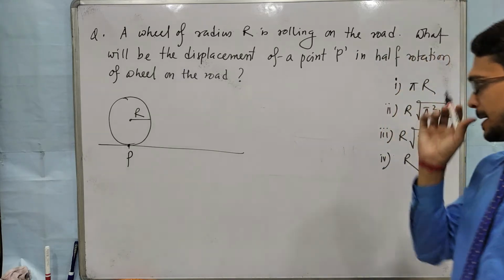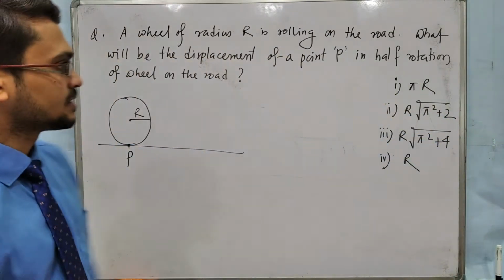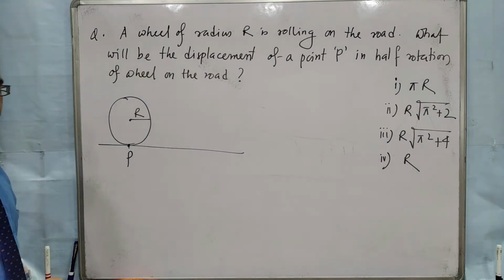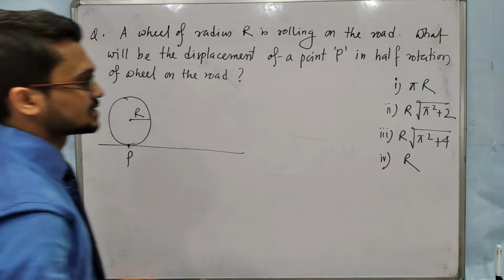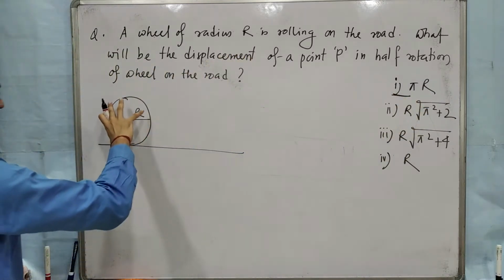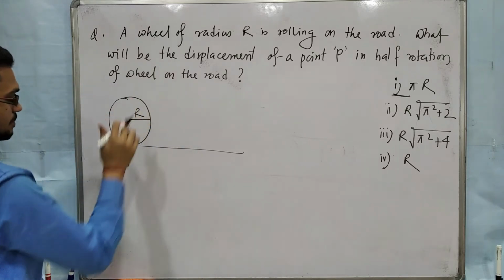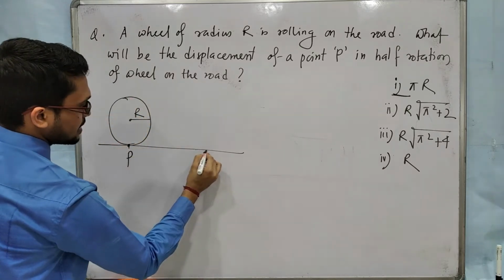Okay, now I am solving. I hope many students will say the answer is pi r. Pi r, because half rotation means the distance covered by this circular path along the road will be pi r.